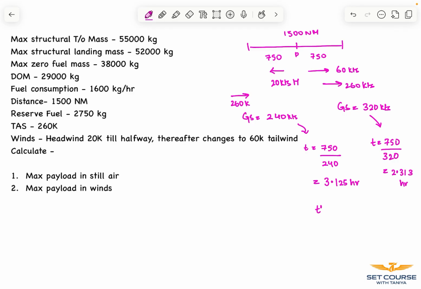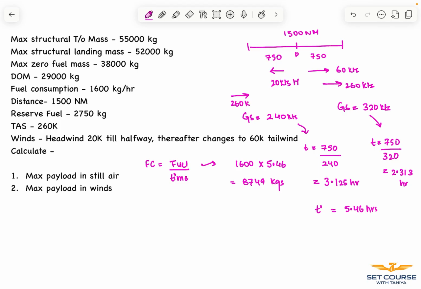So our total time comes as 5.46 hours. Now we have got the time, we have the fuel consumption. Again, fuel consumption equals fuel divided by time. Hence we have our trip fuel as 1600 multiplied by 5.46, which is 8749 kilograms.